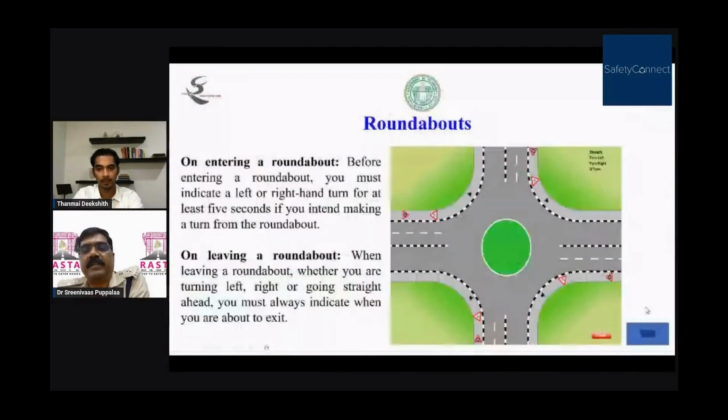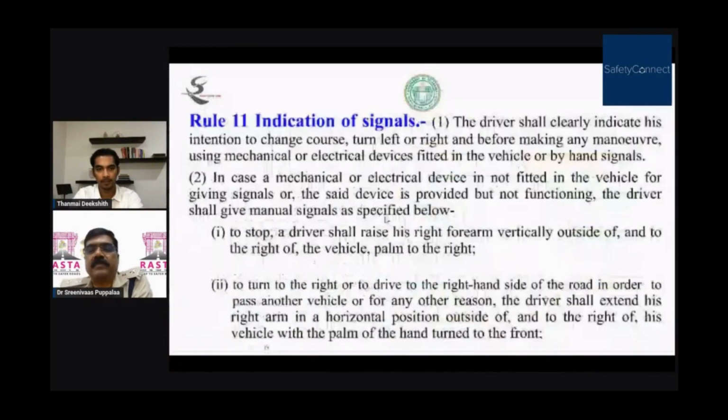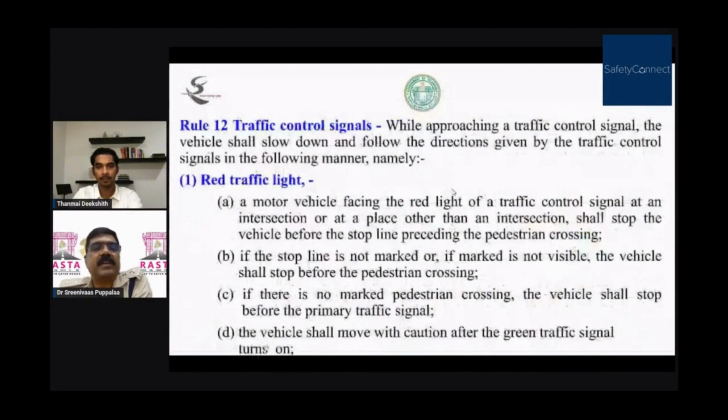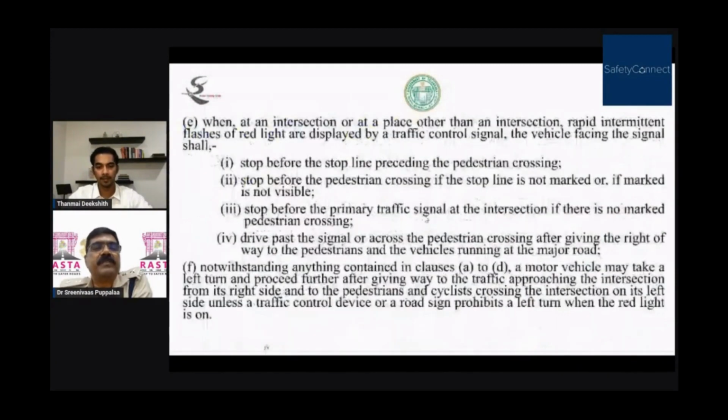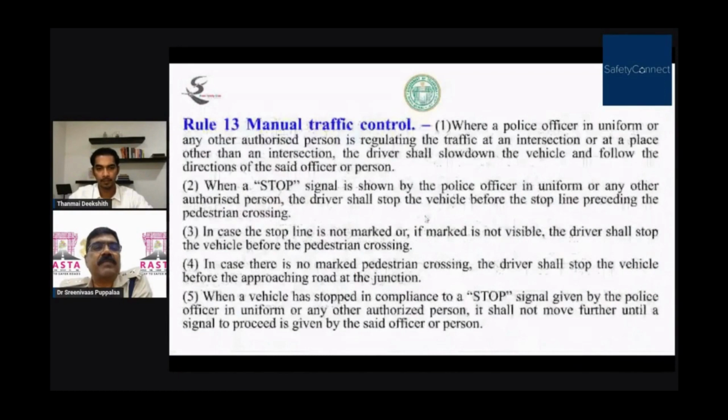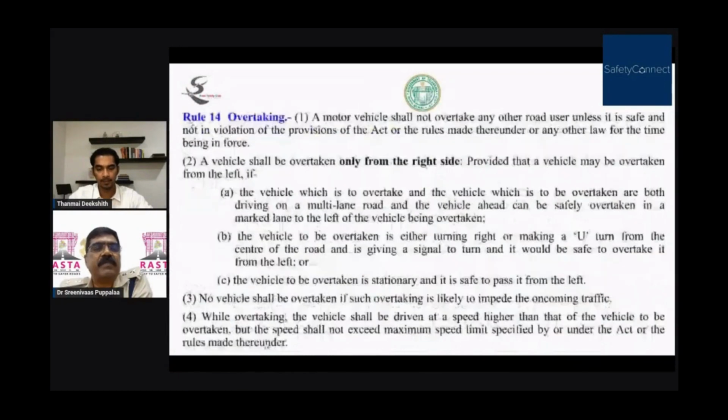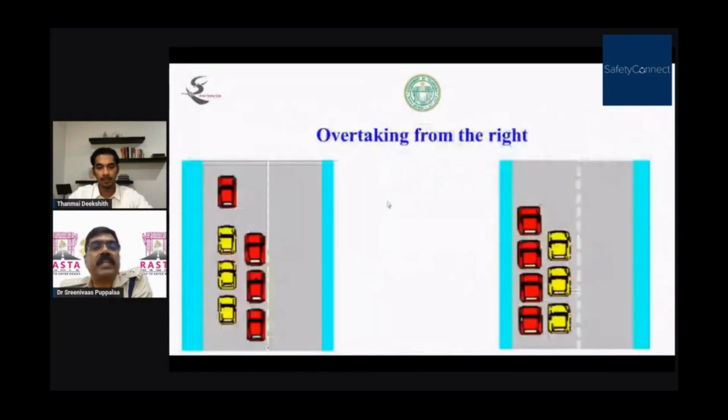Then the indication of signals, how to indicate with hand signals. These are traffic lights: green, amber, and manual traffic control. Overtaking is very, very important. Which one is right in this? Suppose the red car is overtaking. Which one is right?